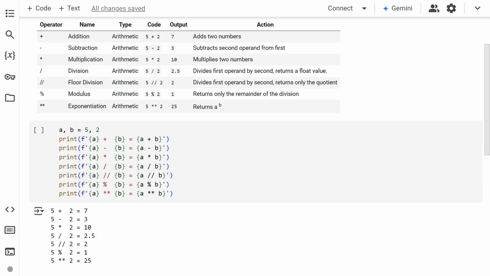Arithmetic operations are an integral part of any program. All arithmetic operations involve two operands. Addition, subtraction, multiplication, and division are the most common arithmetic operations. There is a floor division operation, which returns only the quotient in integer format. Modulus returns only the remainder. Exponentiation returns the value of first operand raised to the power of the second operand.